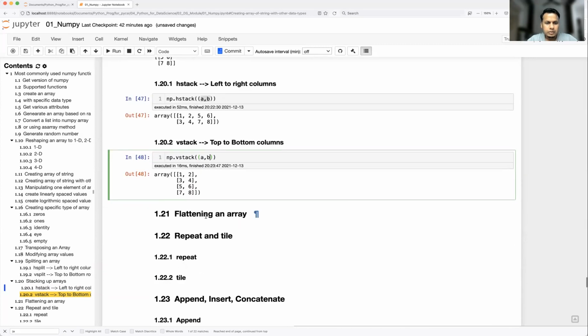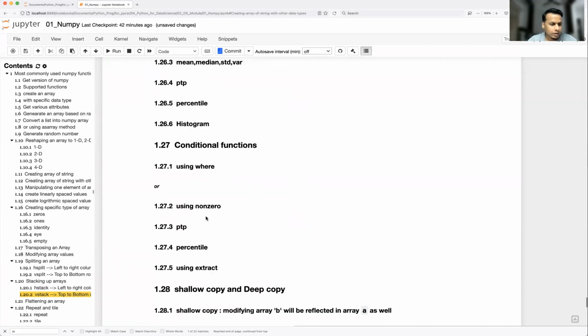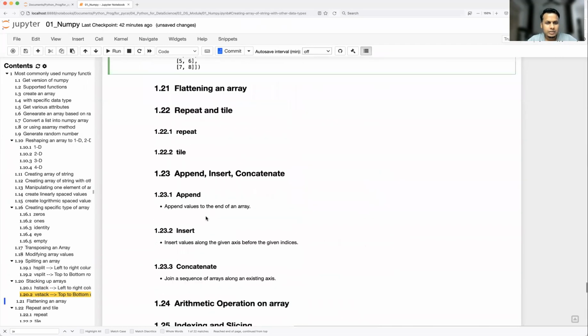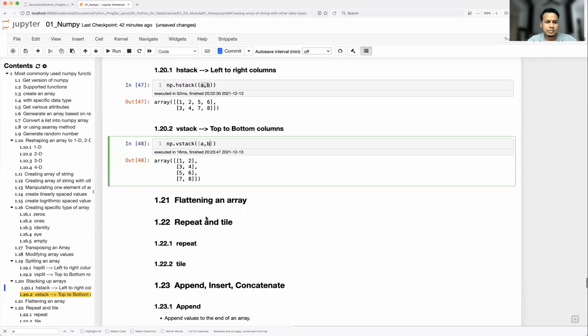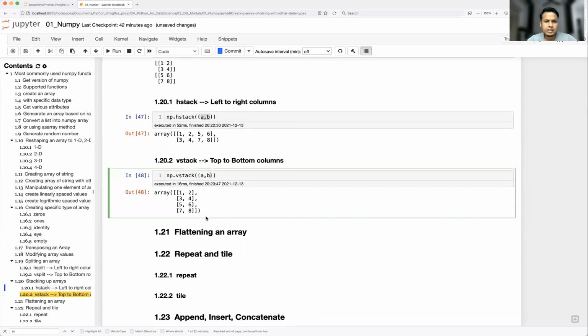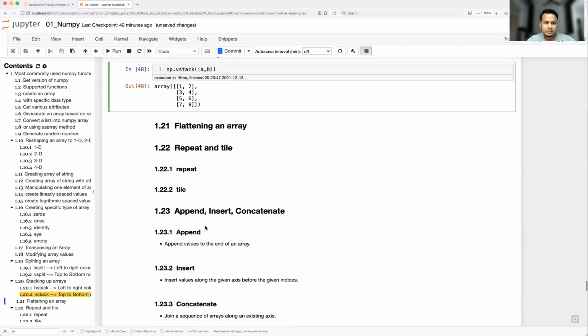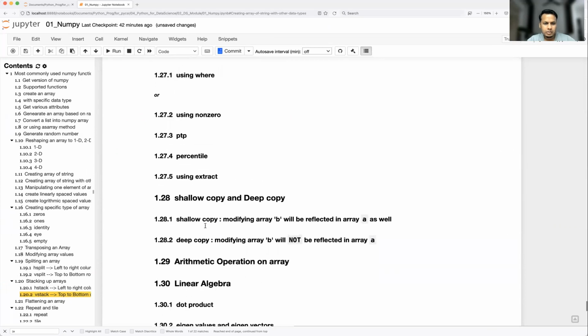Yeah, so other things we'll see tomorrow. Still a lot of things are pending. As I mentioned, I'm going to break it into 3 or 4 parts. Otherwise in one shot it will be too much for you guys. Okay, so I would suggest please complete this first, then let's work on other functionality. So we'll see tomorrow flattening array, repeat and tile, and other functions. I think we should be able to wind up tomorrow.